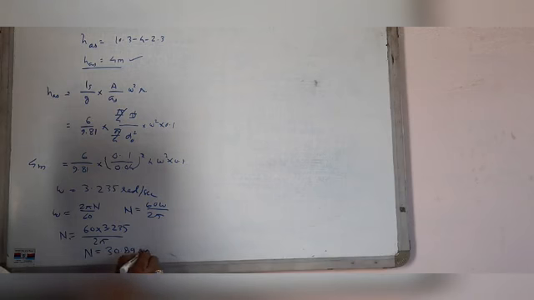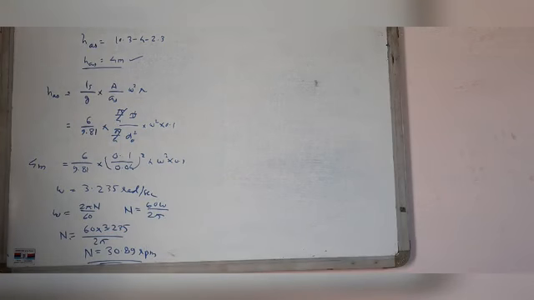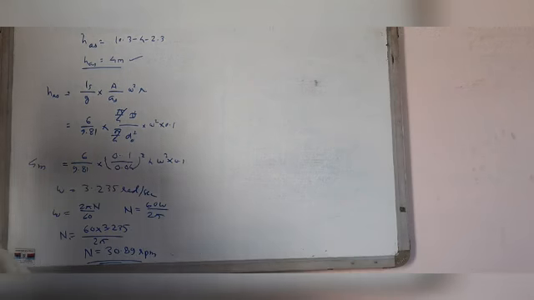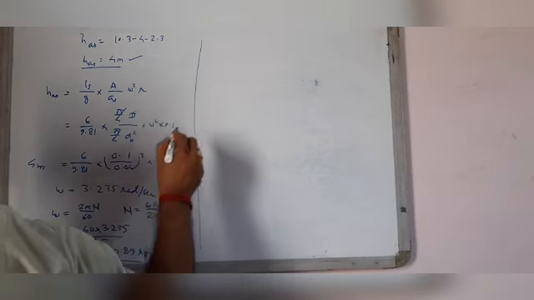This is the maximum speed of the pump without separation during suction stroke only. Second, we have to find the speed of the pump without separation during delivery stroke.